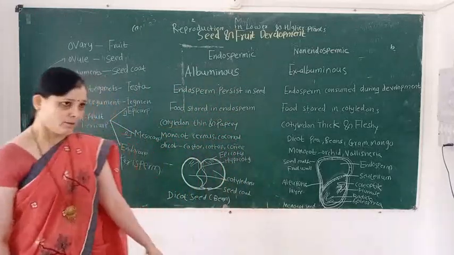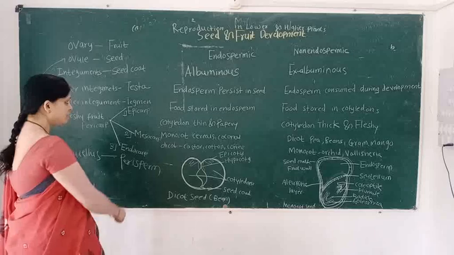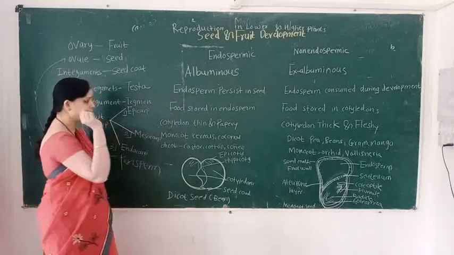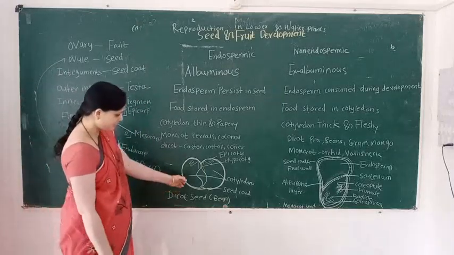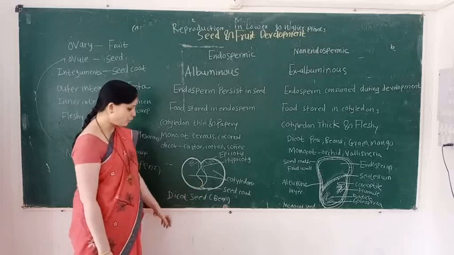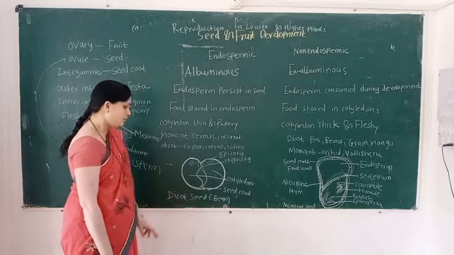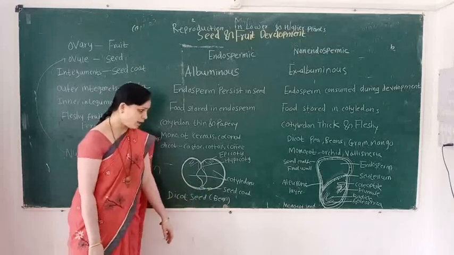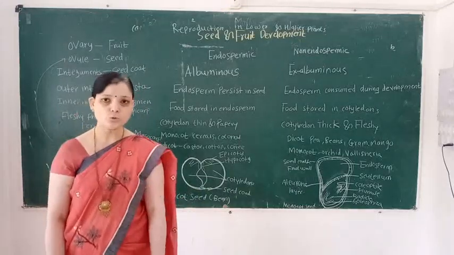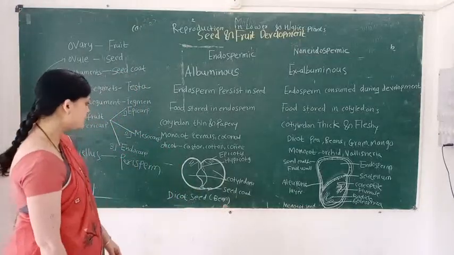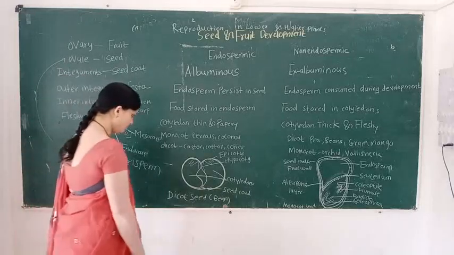Then you observe the diagram of the endospermic seed. This is the diagram of the bean seed. How many cotyledons does it consist of? It consists of 2 cotyledons.